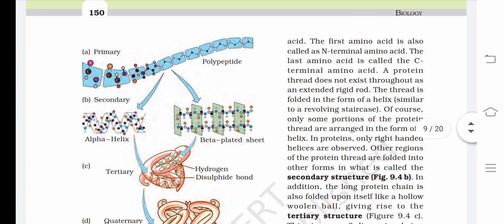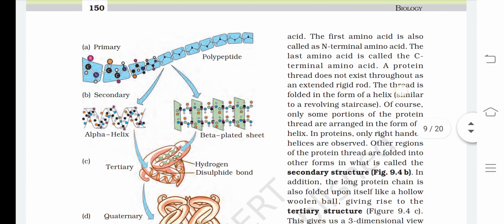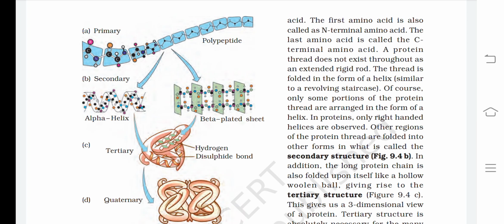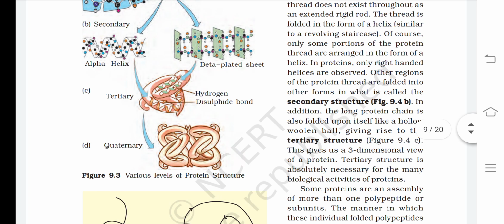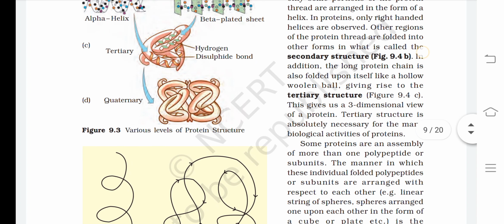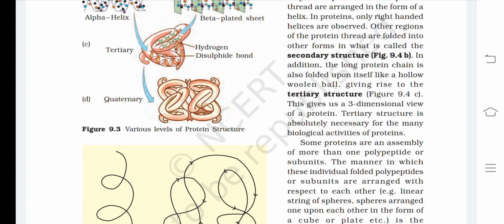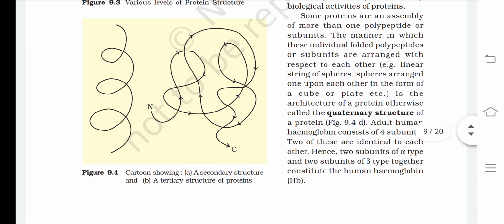Now, let's look at the diagrams also. We have a primary structure of a protein, a polypeptide chain, you can say. Secondary structures, for example, have alpha helix and beta pleated sheets. Tertiary structure has hydrogen and disulfide bonds, which help them to form a ball-like structure. And the quaternary structure is that 3D structures accumulated together form a quaternary structure.